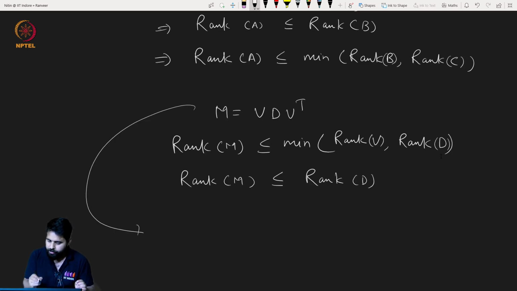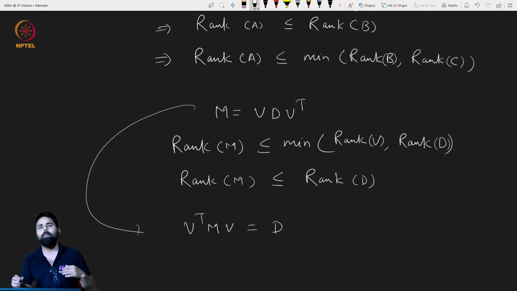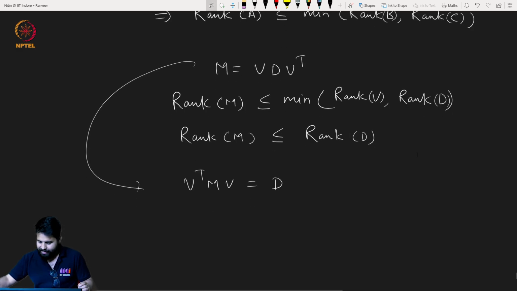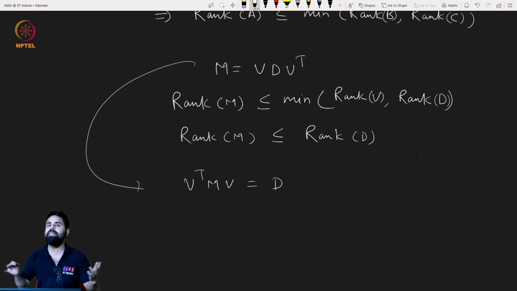If you multiply by V transpose on both sides, so V transpose M V equals D. All right, now apply the same thing. So what you will get is the rank of D. Now this you can do, but why can you do it? Because V is a set of orthogonal vectors, so V transpose times V equals identity, right? So you can always multiply this side, so no issue here.